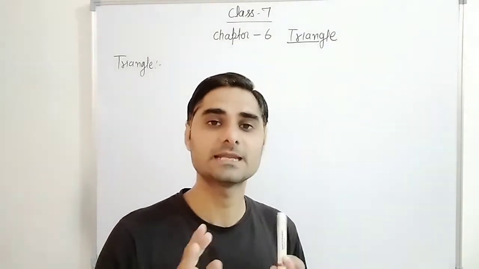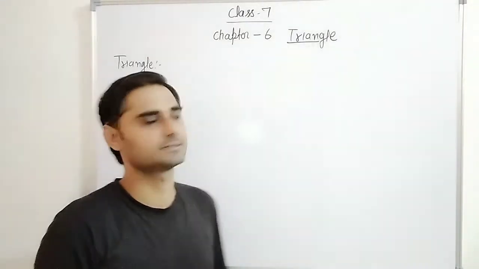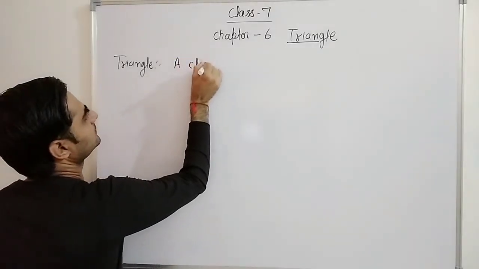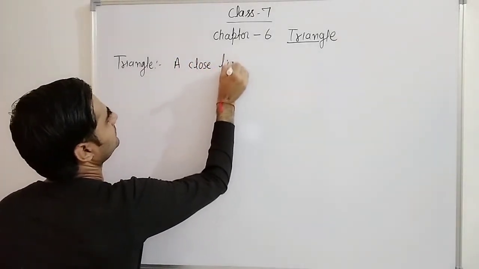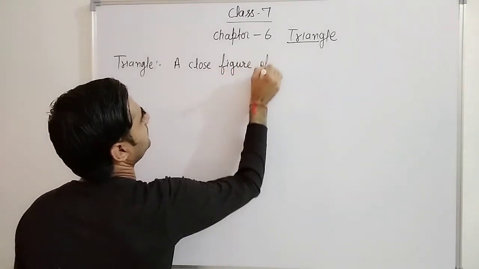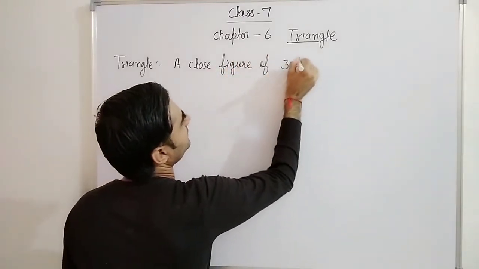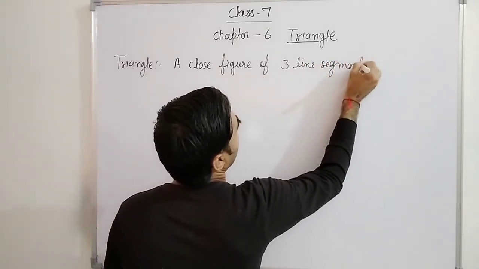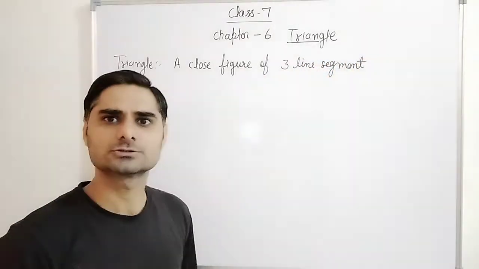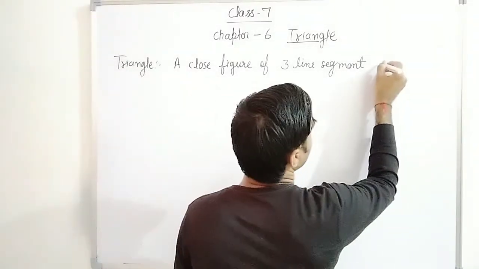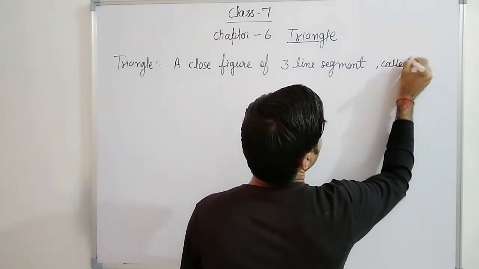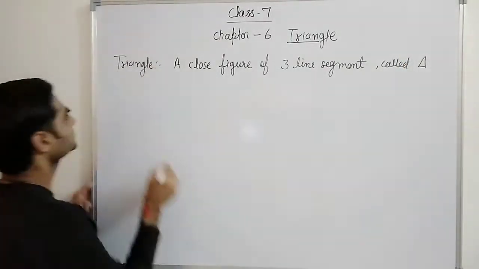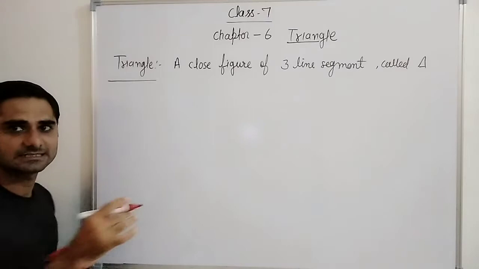A closed figure of 3 line segments is called a triangle. You can write here sides also. A closed figure of three line segments is called a triangle. Correct?